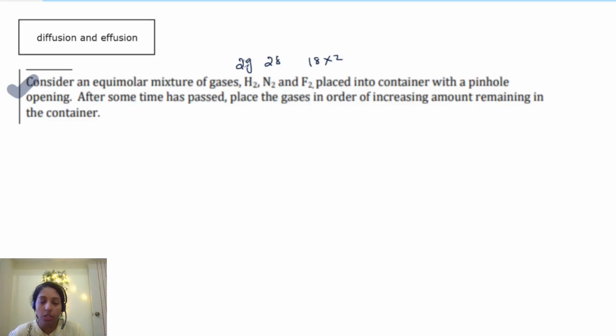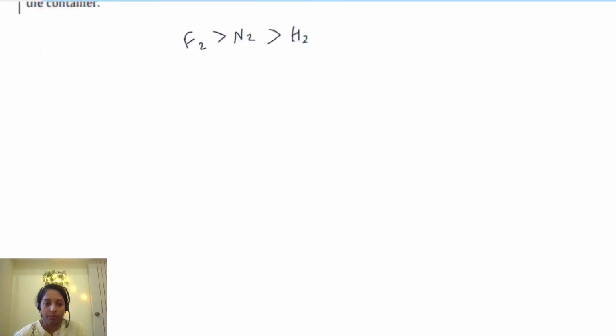So which one? Lightweight particle is hydrogen. So hydrogen escapes, or is more effused, isn't it? More effused. So there is very low amount of hydrogen in the container. Then nitrogen and then fluorine. Okay, that will be the thing.